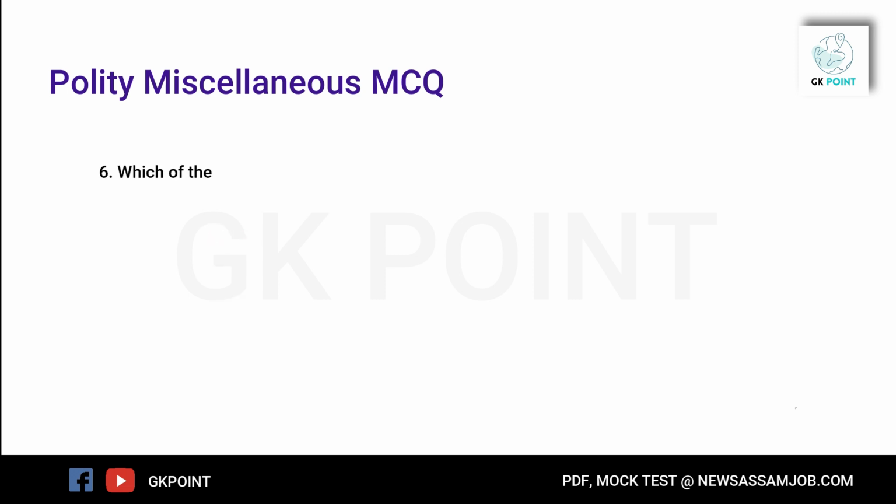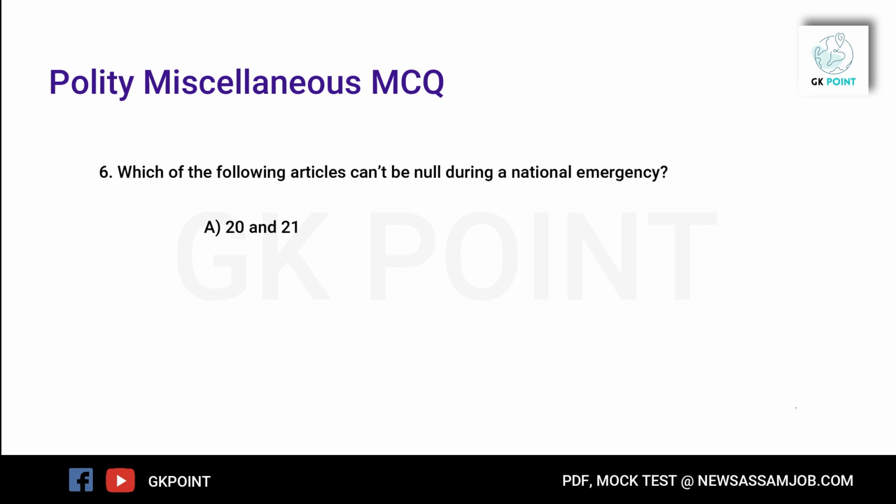Question number 6. Which of the following articles cannot be suspended during a national emergency? Option A 20 and 21. Option B 19, 21. Option C 14, 18. Option D 29, 17. The correct option is option A, 20 and 21.